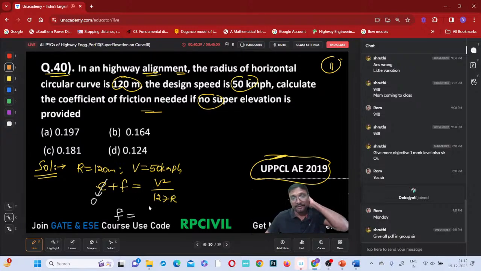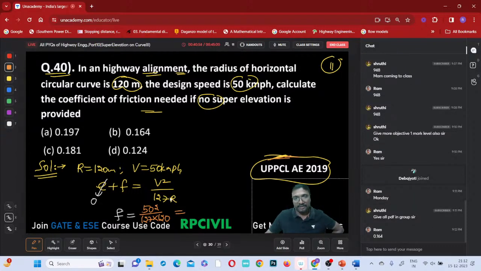F equals what? Capital V square, 50 square, divided by 127 into radius 120. Okay. Now tell me, what F are you getting? How much does it come to be? After all questions are completed, I will combine and I may give it like that. 0.164. If you want, I'll give all of it combined together. 0.164. Okay, now is it clear?